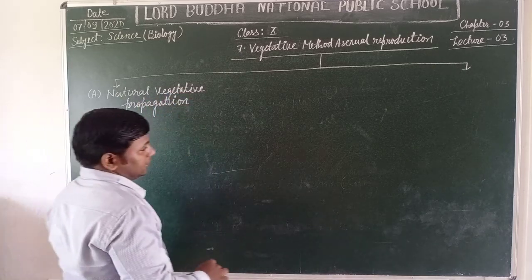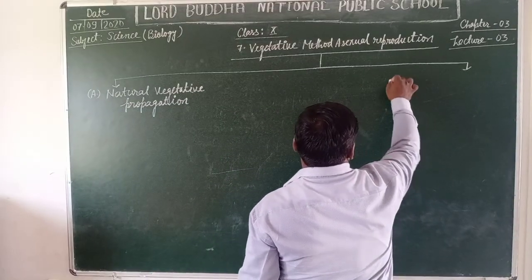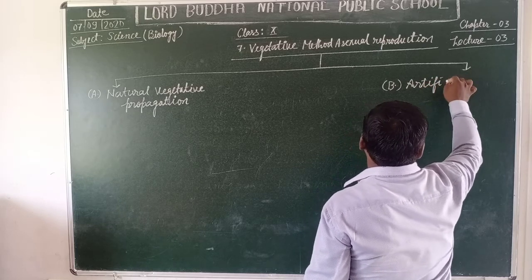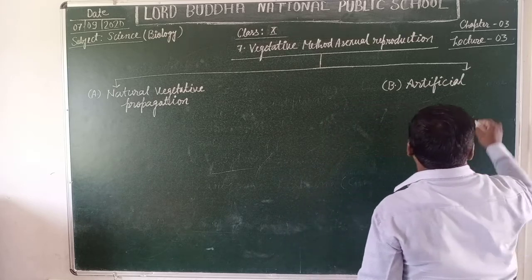And the second one is artificial vegetative propagation.